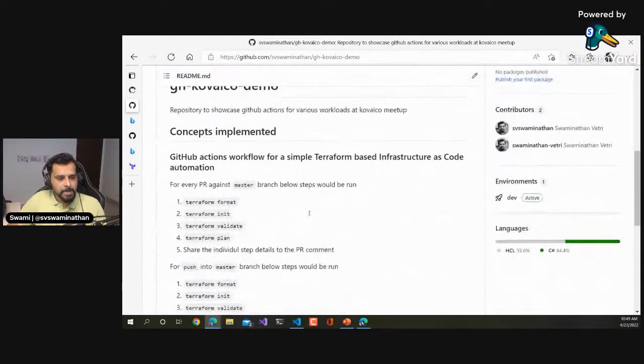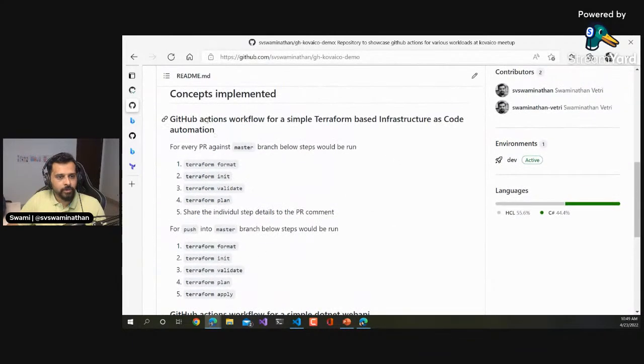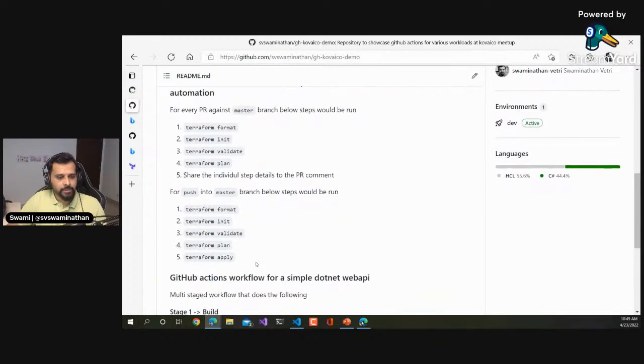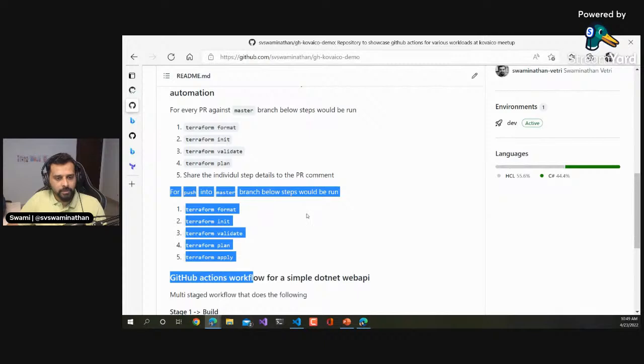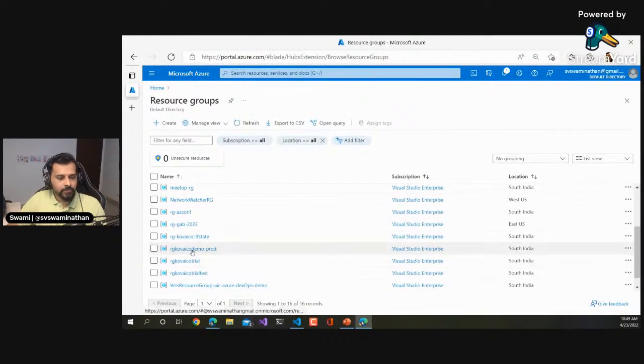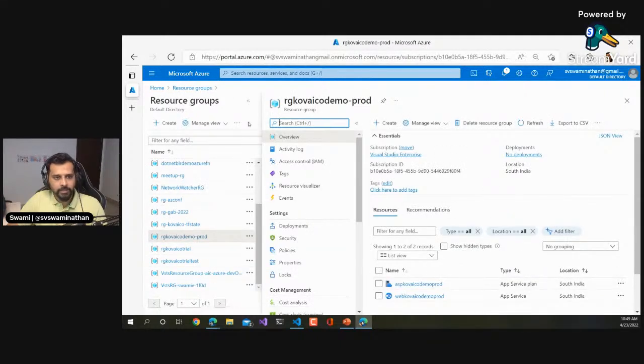Yeah, I also put all these things in the README here, right? GitHub Actions for simple Terraform-based infrastructure. For PR, these are the things that happened, which we just saw. And when we push into the master branch, it got created, right? Let me refresh this. Yeah, I think we see it there, Coveco demo prod. So we were able to create this infrastructure.